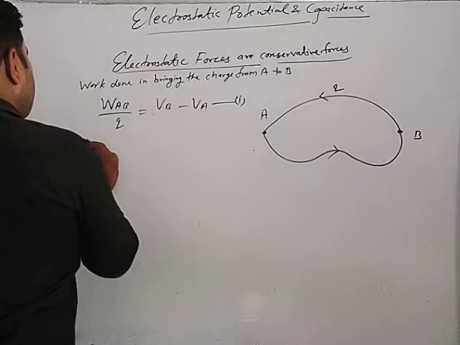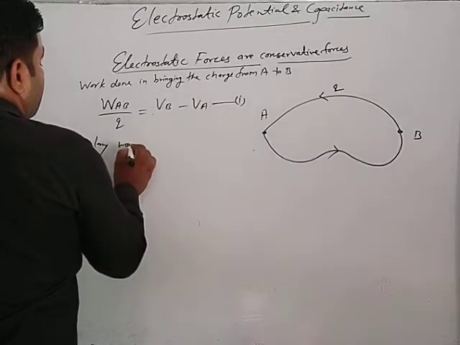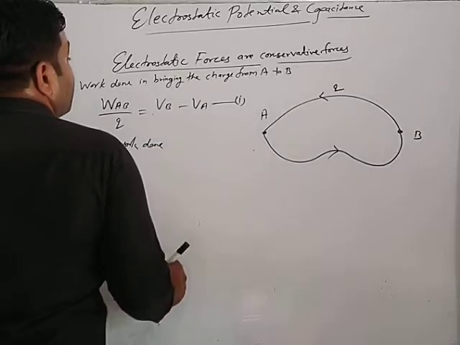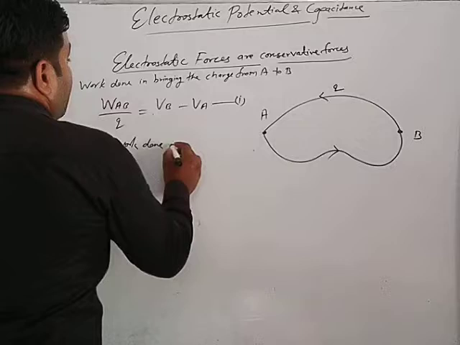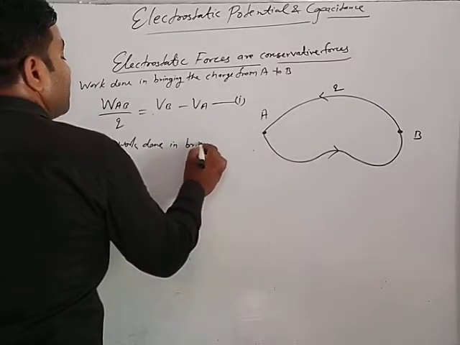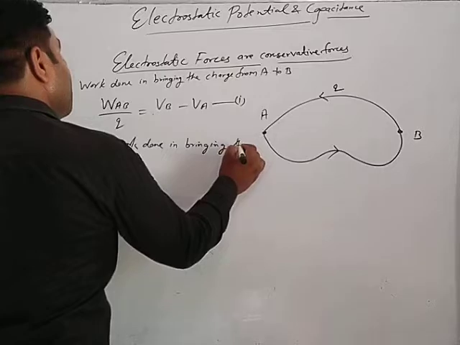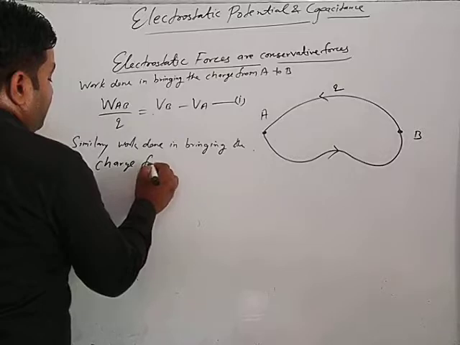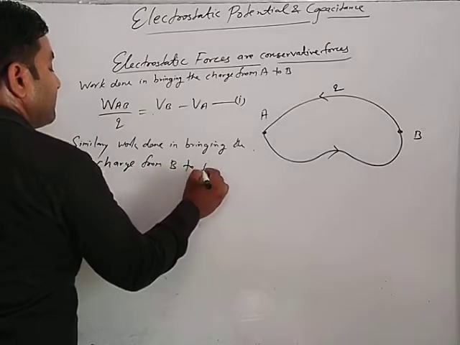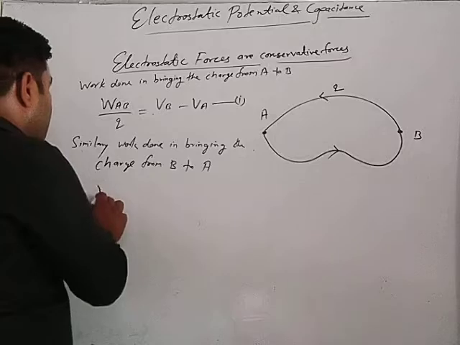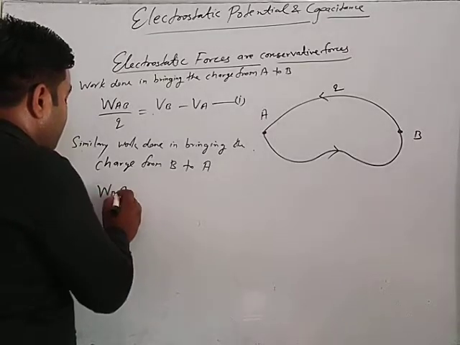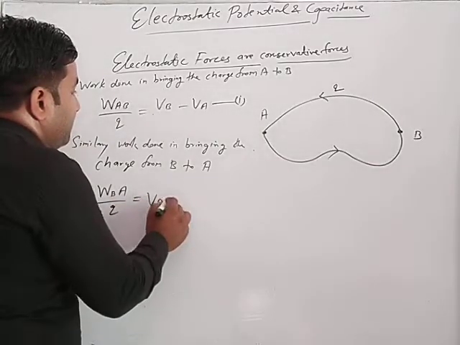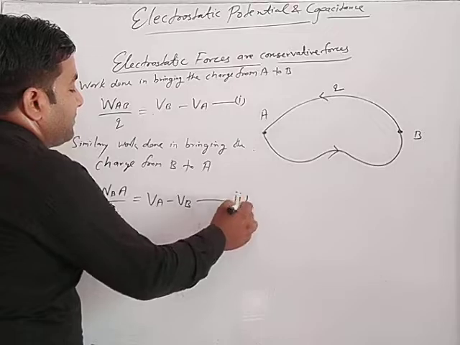Similarly, the work done in bringing the charge from B to A: W_BA upon Q is equal to V_A minus V_B. This is equation number 2.